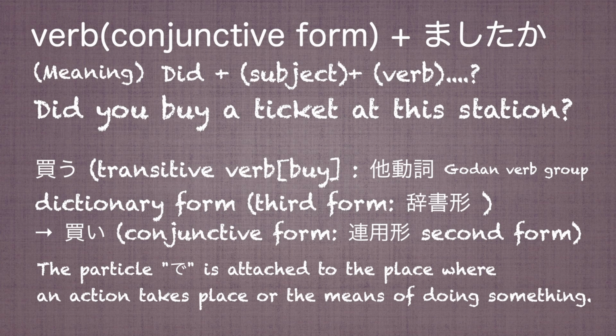Masu form is a basic polite verb form used in conversation to show respect or politeness. This form is commonly used when speaking to people you don't know well or in formal situations. Masu form is different from respectful and humble language. We need to put the verb in conjunctive form before the phrase masu.